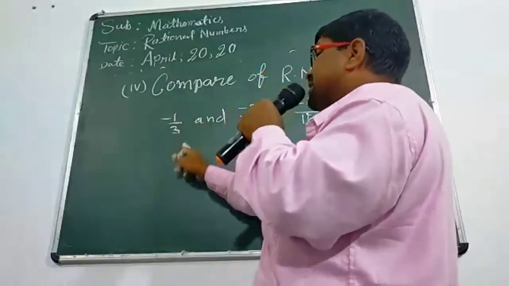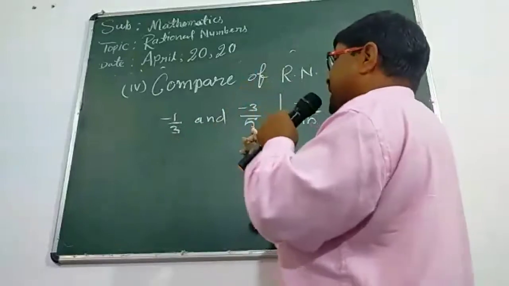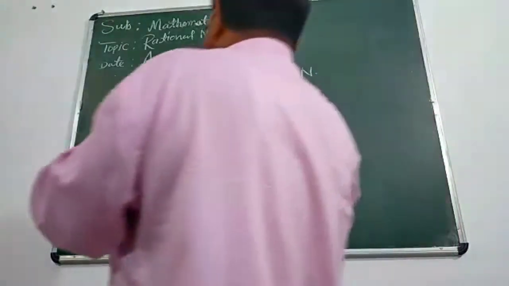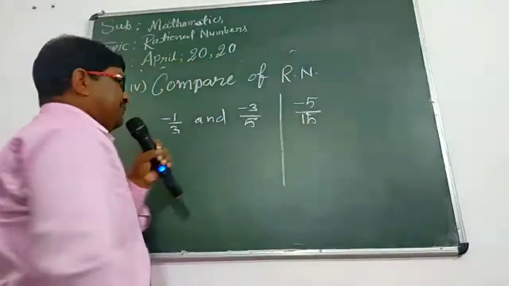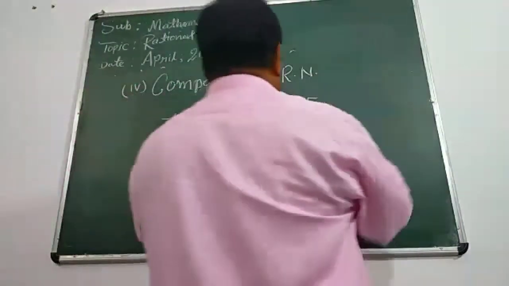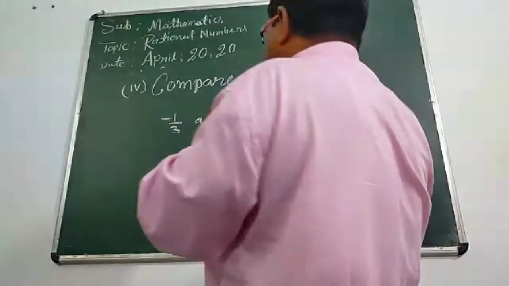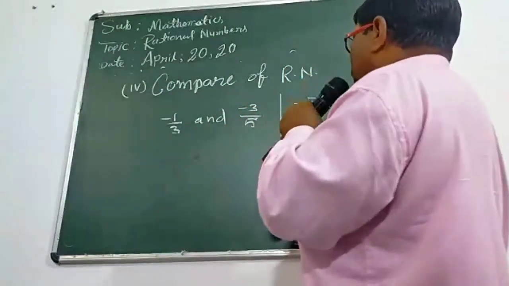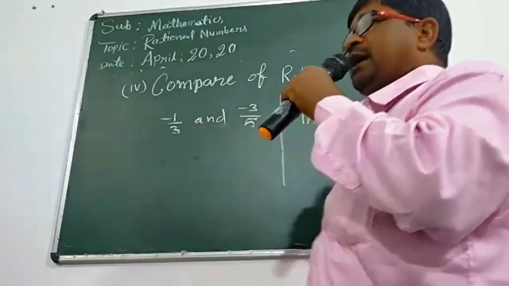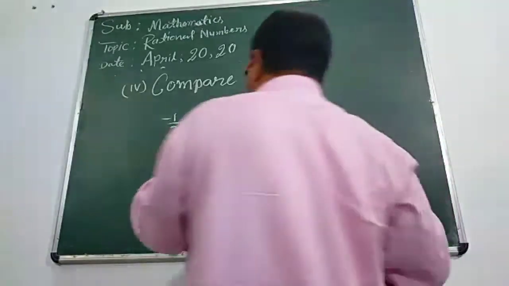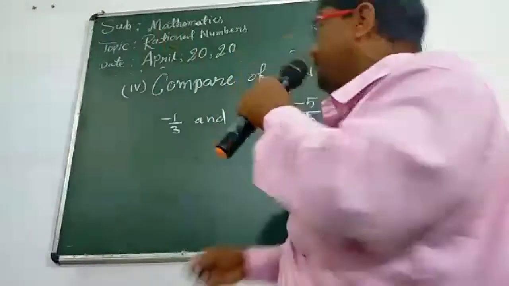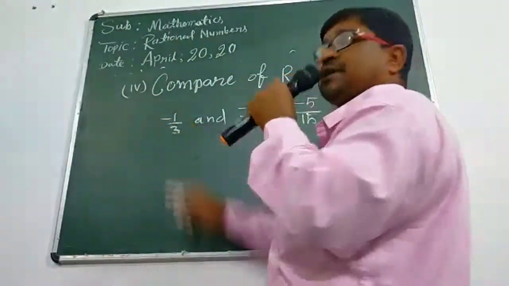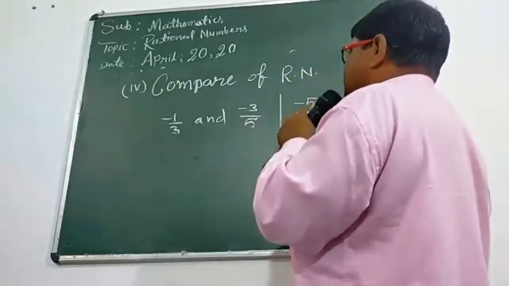First rational number's denominator is 3 and the second rational number's denominator is 5. After taking the LCM of 3 and 5, we get 15. Now write 15 here, then divide 15 by 3. Check the number on the board. 15 divided by 3 gives 5. Now 5 is the quotient, so 5 multiplied by the numerator, 5 multiplied by minus 1, gives minus 5.